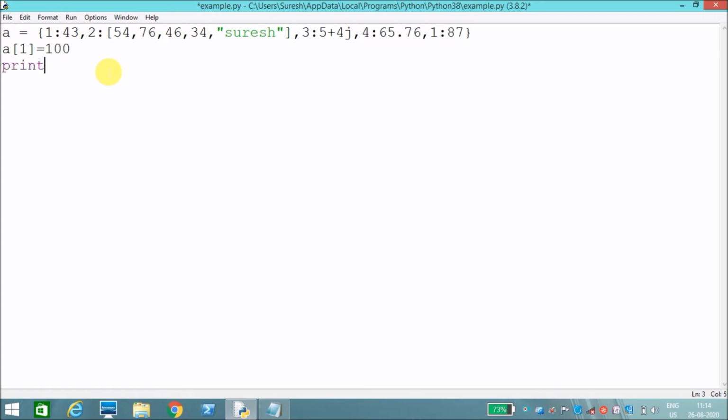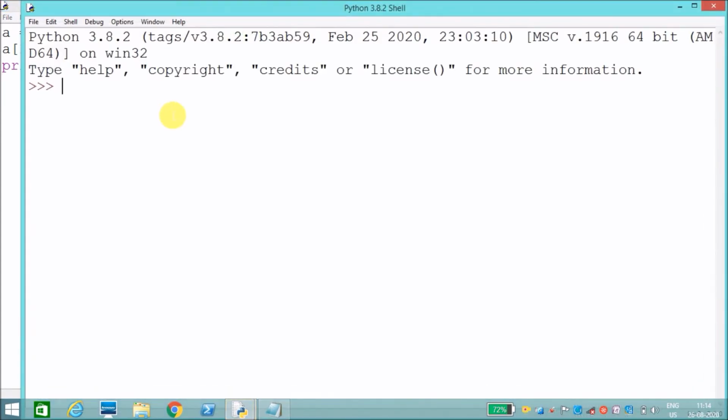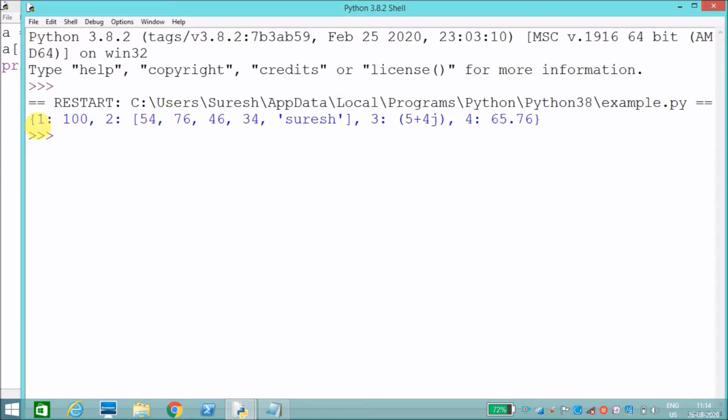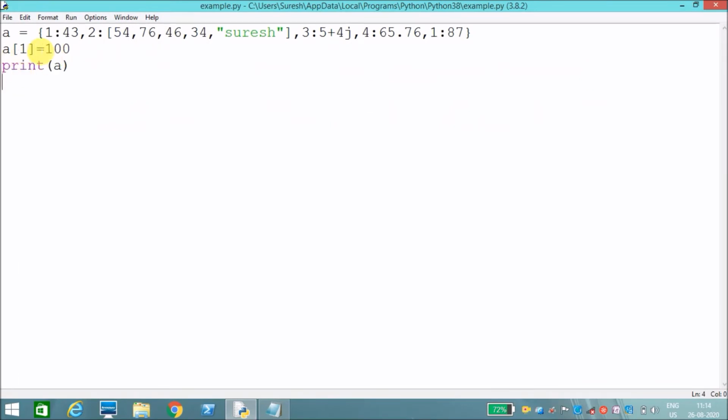Now I will print the dictionary. See, the first value is replaced with 100. We can change the values like this, just give the key value and replace it with the new value.